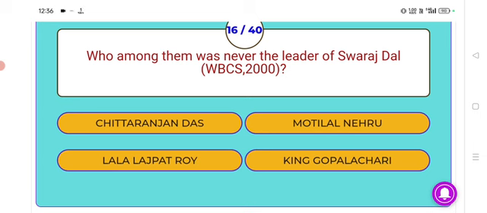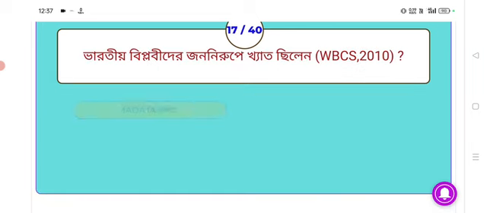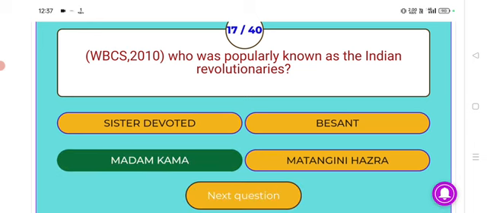Who among them was never the leader of Swaraj Party? The right answer is Lala Lajpat Rai. Chittaranjan Das, Motilal Nehru and Rajagopalachari were the leaders of Swaraj Party. Next. Who was popularly known as the Indian woman revolutionary? Answer, Madam Cama. Next.